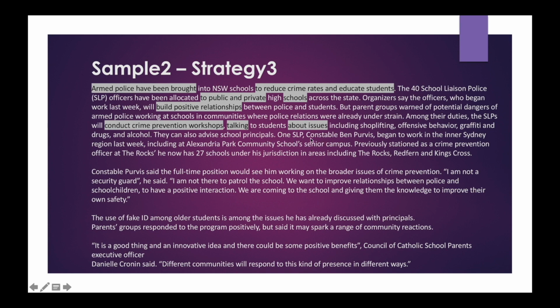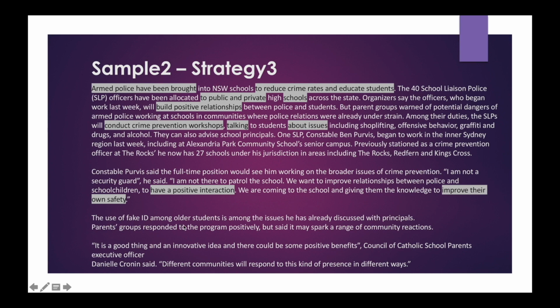One SLP constable, here we have already seen that this is about this constable. So we can ignore these sentences. I am directly jumping into this sentence. We want to improve relationships between police and school children. Positive relationships we have already mentioned, so this is not required. To have a positive interaction is required. We are coming to the school and giving them the knowledge to improve their own safety. Improve their own safety is required.